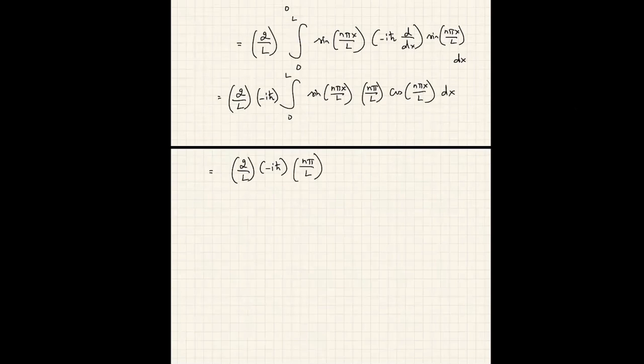Sine times cosine is sine 2 theta over 2. So this is 1/2 integral 0 to L sine 2 n pi x over L dx. And this, of course, is 0.